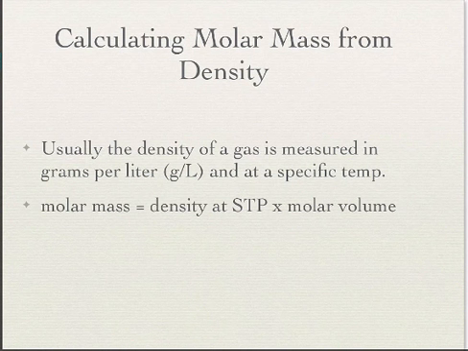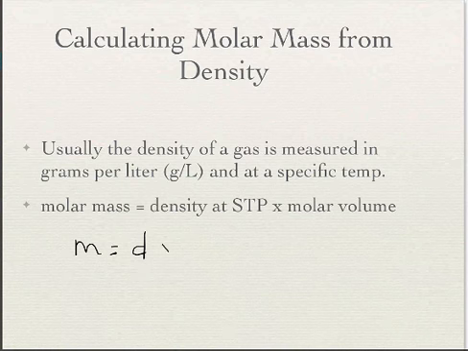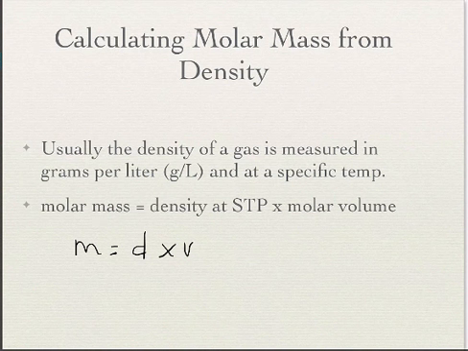Now it says the molar mass equals the density times the molar volume. Instead of memorizing a new equation, just remember that this is our old equation. Density equals mass over volume. It's the same thing. They just reworked it, took density times volume to solve for mass.